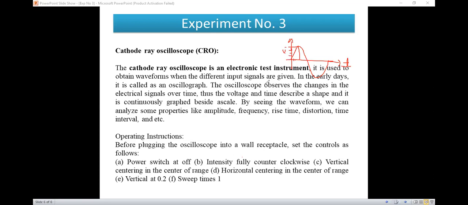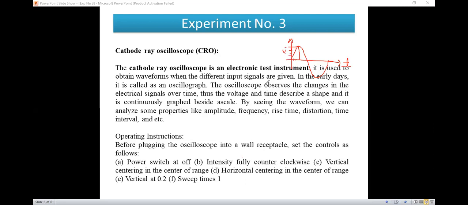Now the operating instructions for the cathode ray oscilloscope, that is CRO: before plugging the oscilloscope into a wall receptacle, set the controls as follows. First, the power switch at off position. Second, intensity fully counterclockwise.